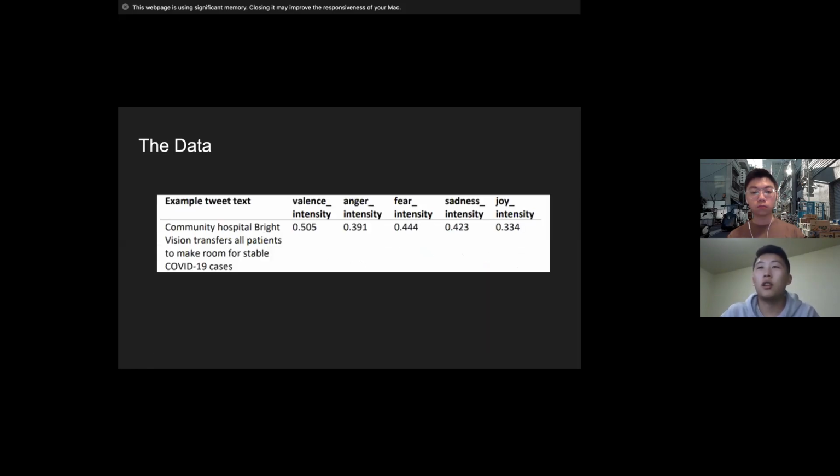Another 5 features that were also pulled is this idea of intensity, and this measures the presence and degree of each of these emotions within a tweet. And these properties were decomposed using another collection of machine learning algorithms. I just want to reiterate that this is how the data set was put together. We did not do any of this language processing.